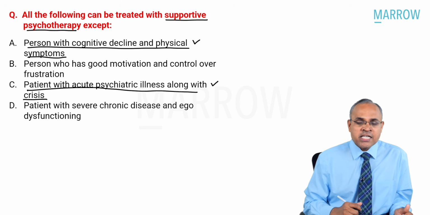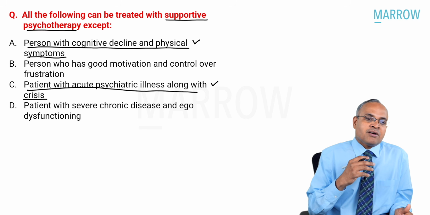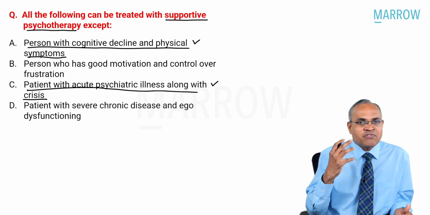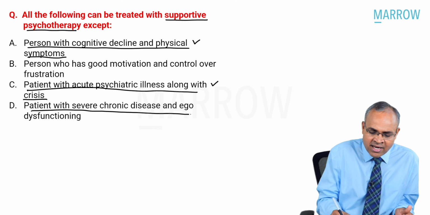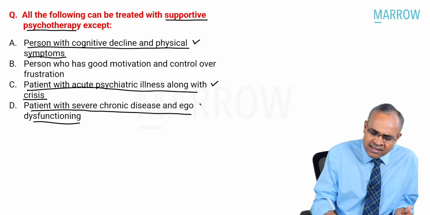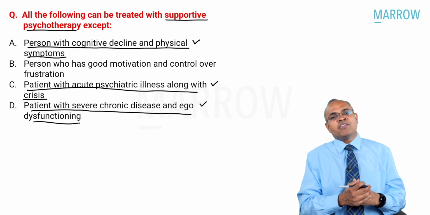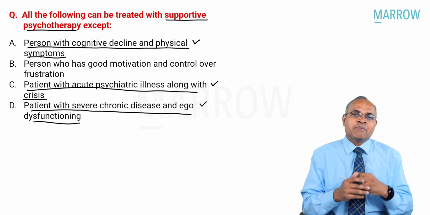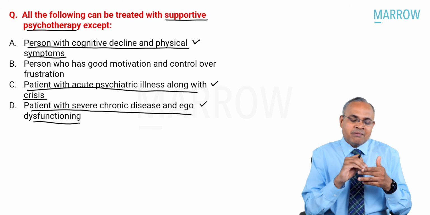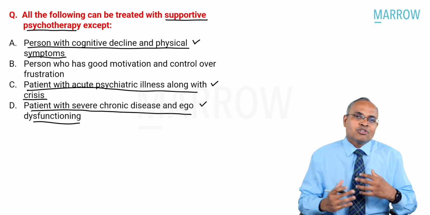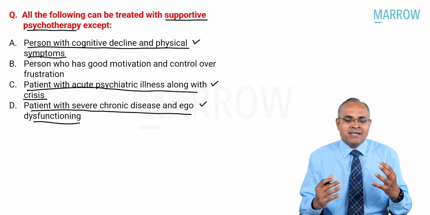What about patients with chronic illness? Understood, with a lot of ego dysfunction and those things. In any person who has severe or chronic illness, irrespective of how they are, even if they're very psychotic, you still can help them to sleep better, eat better, build a little routine, take the medications regularly, which can help them. So supportive psychotherapy can be done.